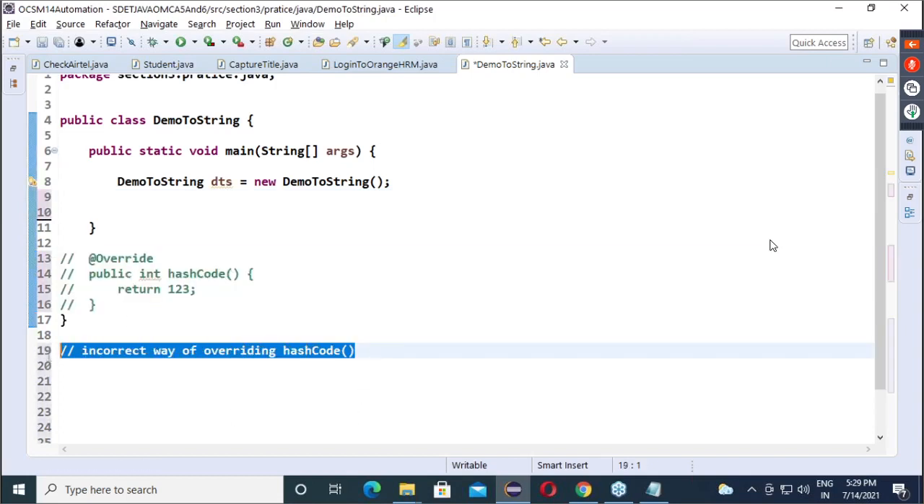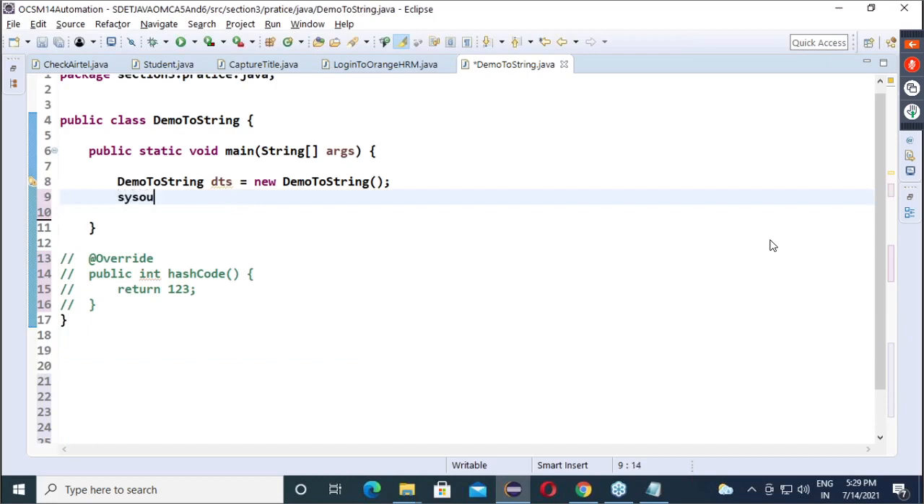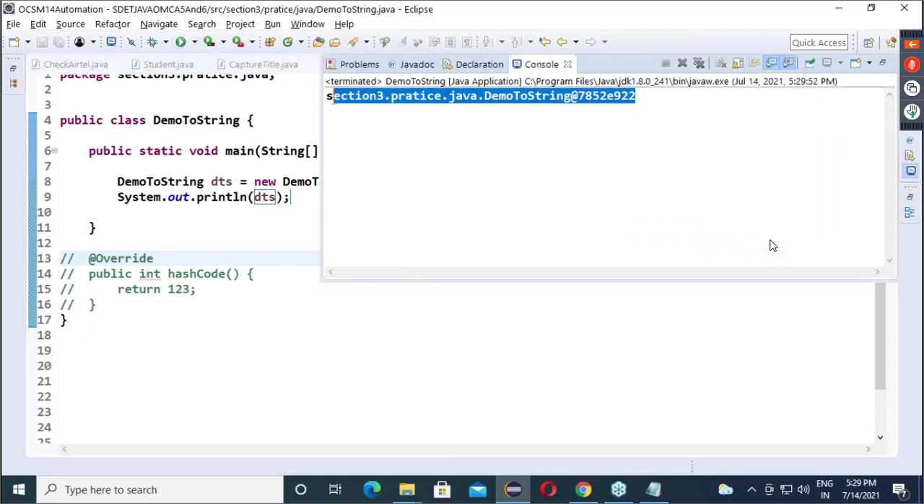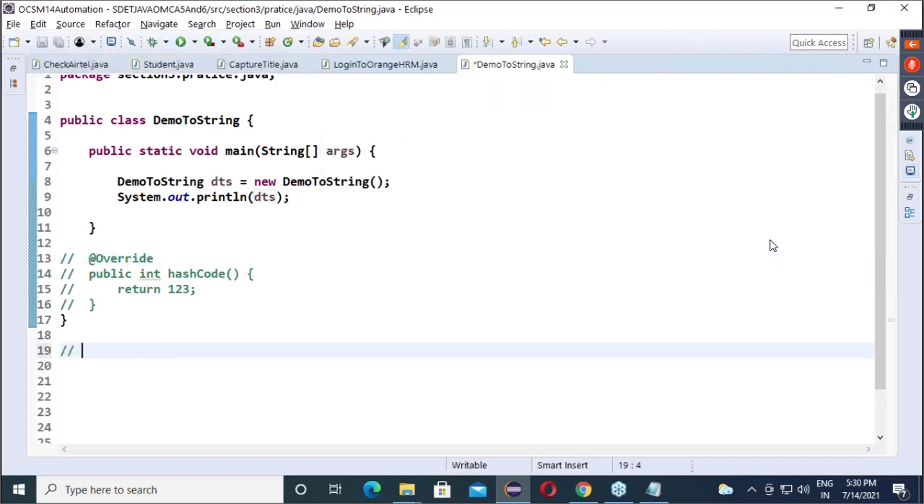Okay, I'll remove this. Now tell me, here I am printing what? Object. Now tell me, in this code am I overriding hash code? No. Am I overriding toString? No. So everything is the Object class implementation. Correct? We are getting this output, yes or no?